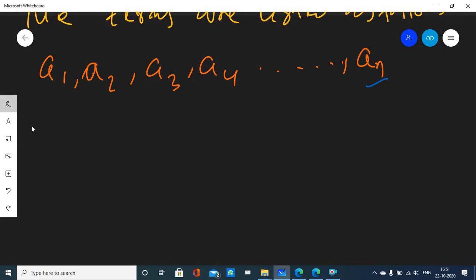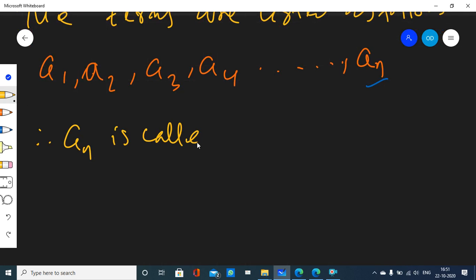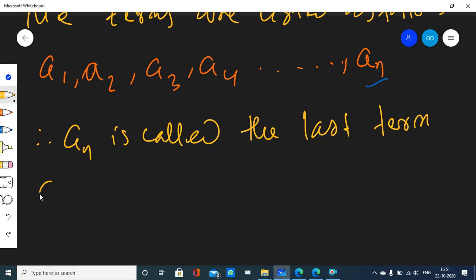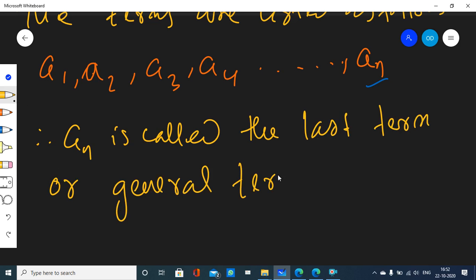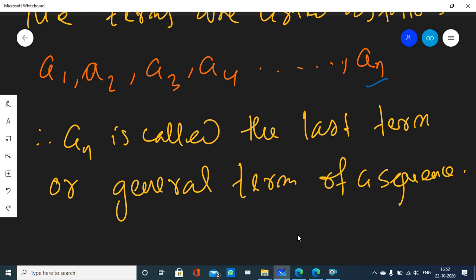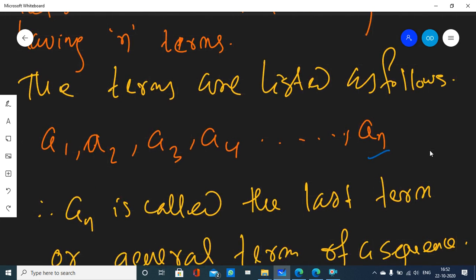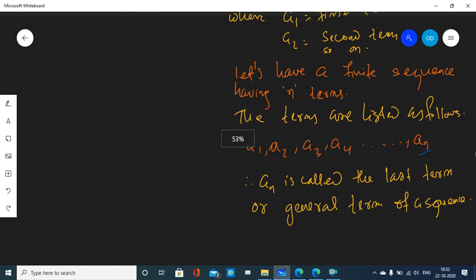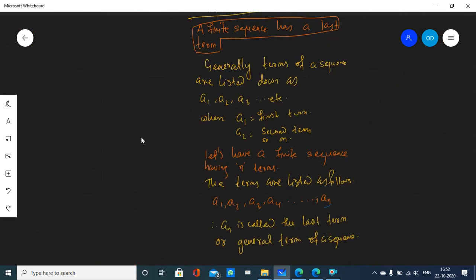Clear? So A n is called the last term, or general term, of a sequence. Well, we'll talk about that shortly. Are you all clear on this?